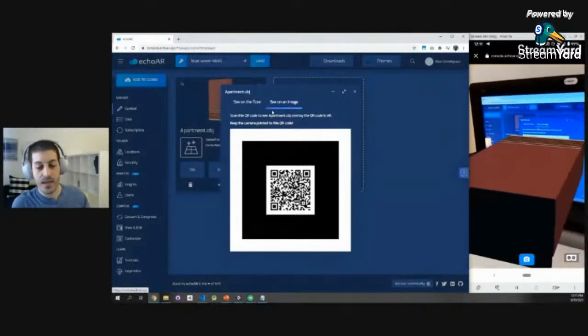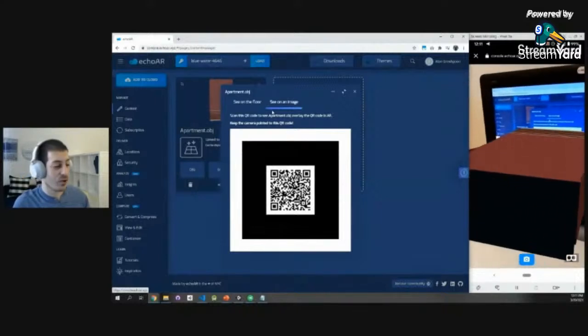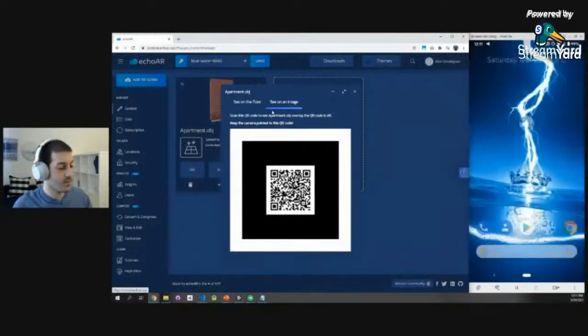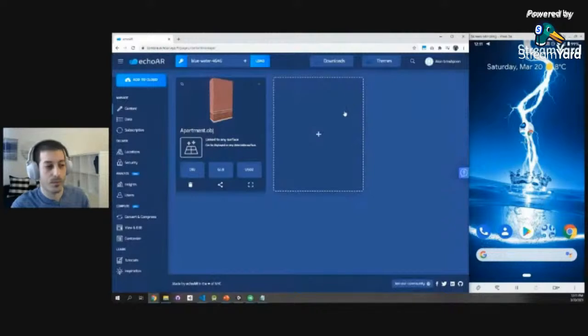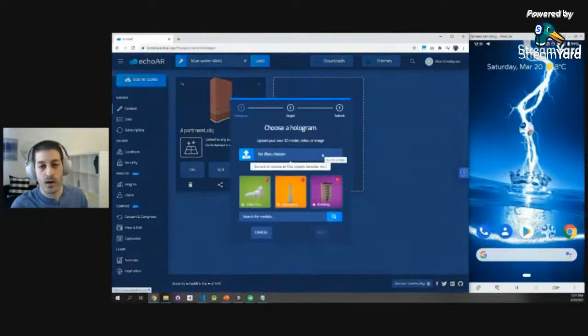How cool is that? And this image could be anything you want. Right now, it's a QR code, but it could actually be literally anything. It could be your business card. And when you scan it, it shows a video of yourself talking about yourself. It could be a magazine when you overlay it with ads.